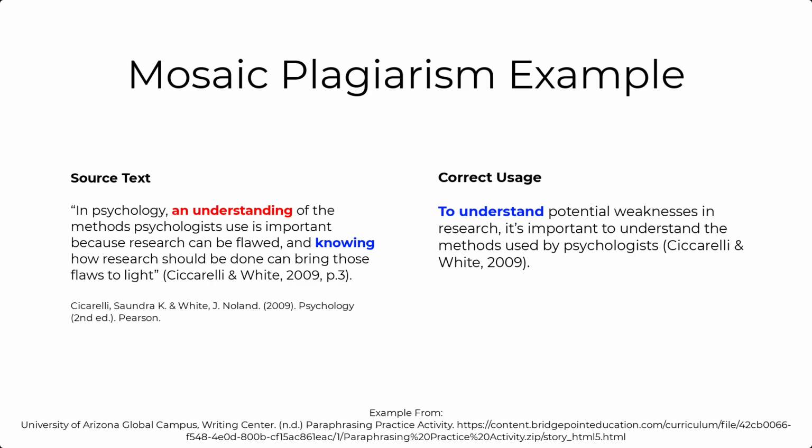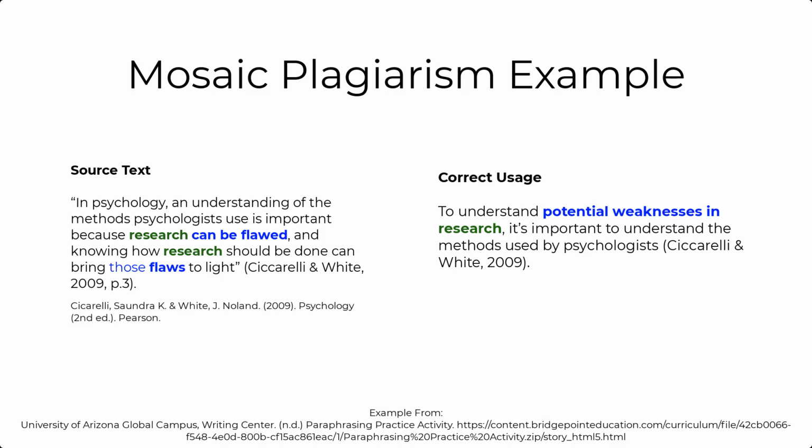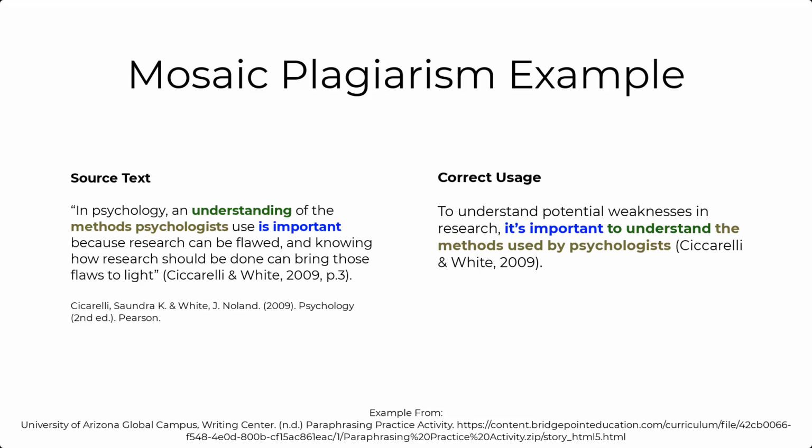So we see a change in structure already. Potential weakness in blue is used to represent "can be flawed" and "those flaws" from the source text. Research in green in the correct usage text is used to represent both uses of research in the source text. Now let's look at the second part of the passage in the correct usage text.